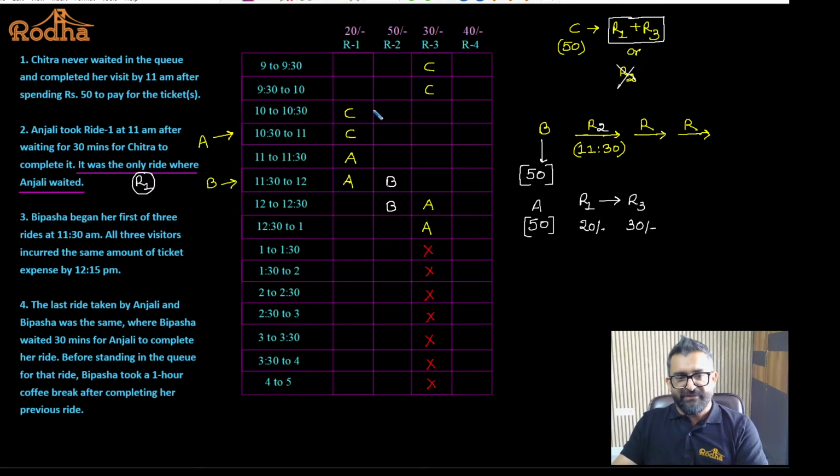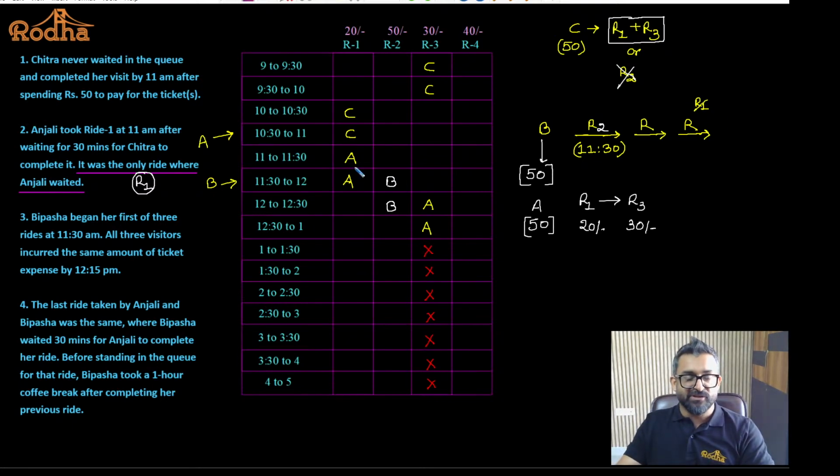Fine with this. So this is what we have concluded as of now. Now what else is given? The last ride taken by Anjali and Bipasha was the same. Okay. Now can you tell me which ride Anjali and Bipasha can take together? The last ride of Anjali and Bipasha is the same. Bipasha's last ride cannot be R1.